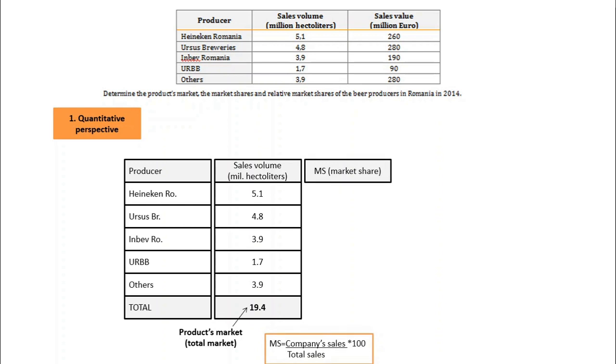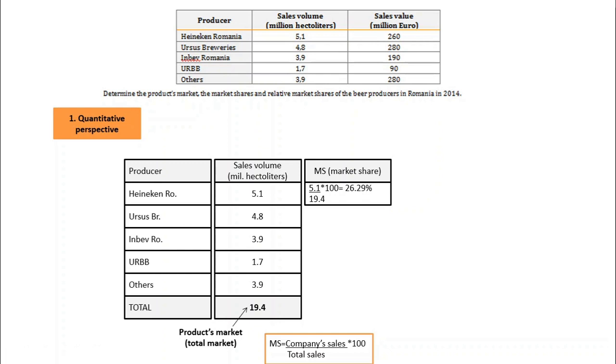Using the formula, company sales over total sales times 100. So for Heineken, I will have the company sales, 5.1 million hectoliters, over the total 19.4 million hectoliters, and multiplied by 100. So for Heineken, the market share is